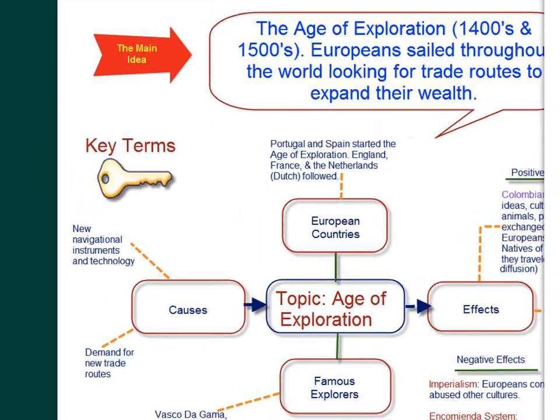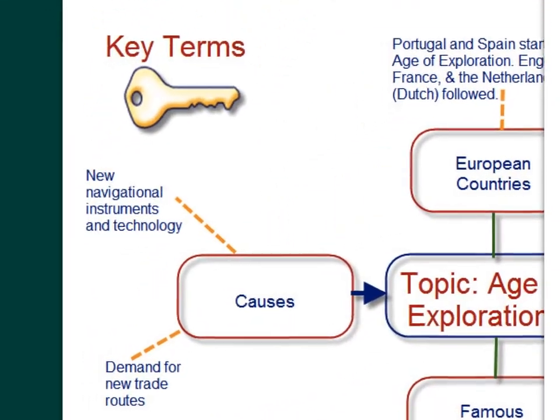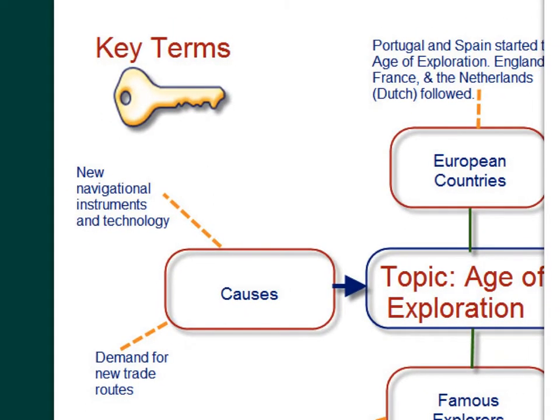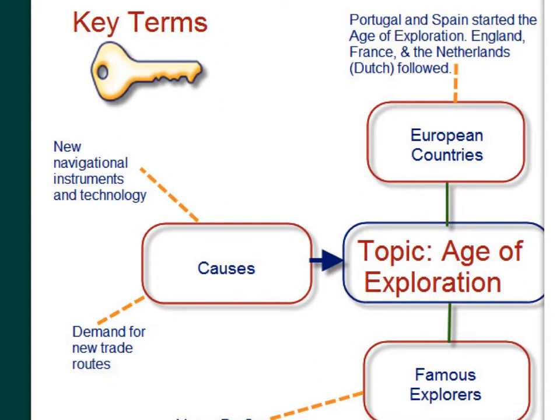Let's come back now and take a look at some of the causes of this particular time period. What led to the age of exploration? Well, one of our key concepts here is that navigational instruments and technologies were one of the causes. And also there was a demand for new trade routes. People wanted new ways to get their goods and materials into other nations.